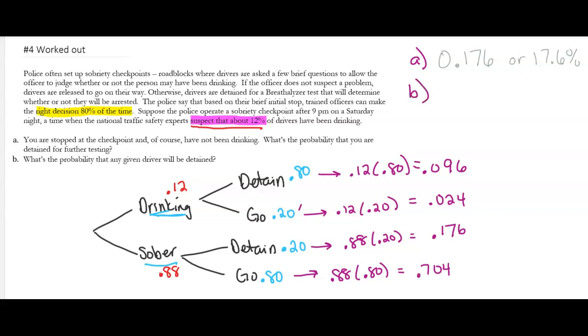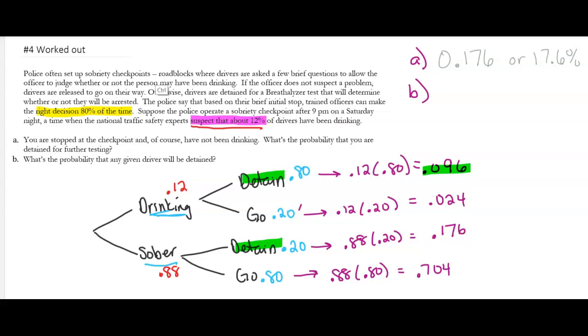All right, question B. What is the probability that any given driver is detained? Okay, well, let's highlight this. There's two ways to be detained. You can be detained here, which means it's this number, and you could be detained here, which means it's this number. So you could be drinking and be detained, or you could be sober and be detained. So there's two different options, and because it's an or problem, you're going to add those two numbers.